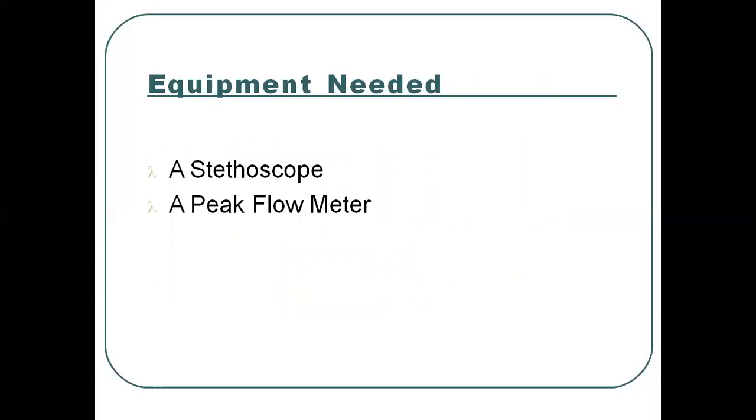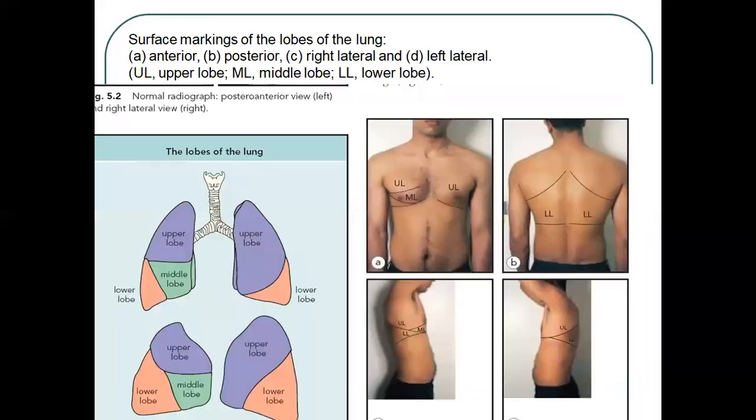Then what equipment is needed when we perform the respiratory assessment? We need a stethoscope and a peak flow meter.